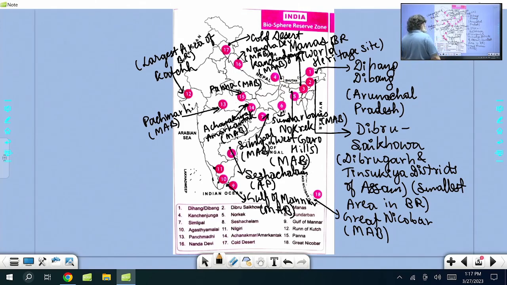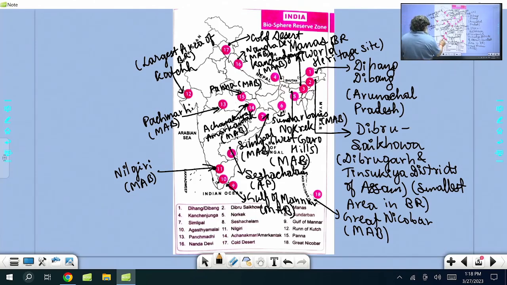Then number 11, there are 3 states: Karnataka, Tamil Nadu and Kerala. This is the Nilgiri Biosphere Reserve, which is under the Man and Biosphere program. Nila Kurinji, Blue Mountain. Why is it called Blue Mountain? Because there is one type of flower called Nila Kurinji that blooms in a 12-year time frame.